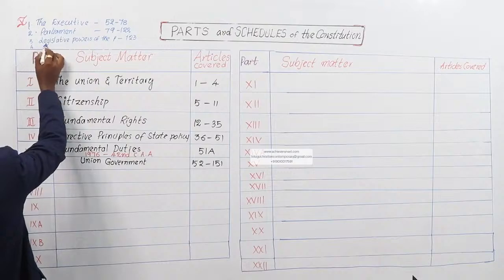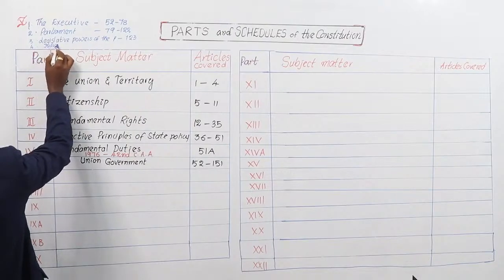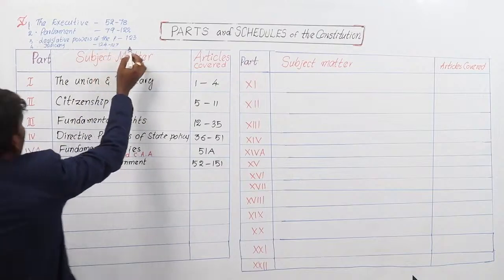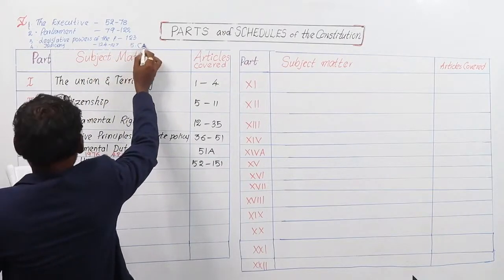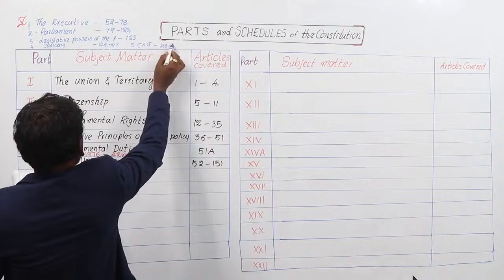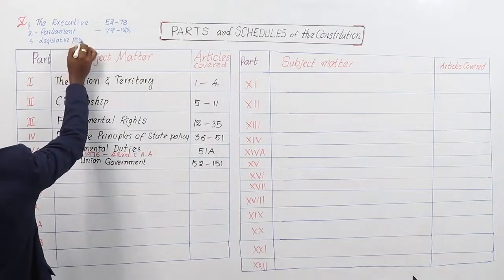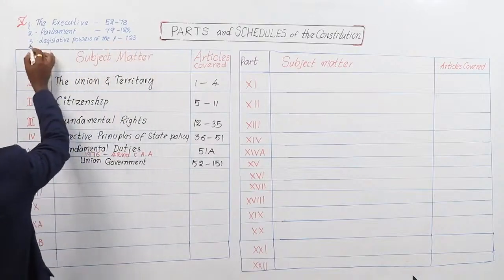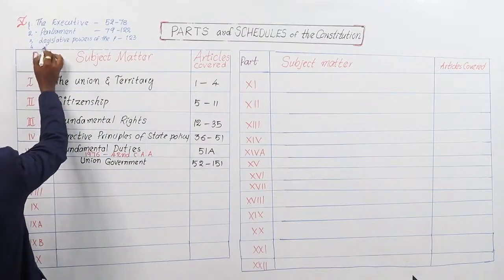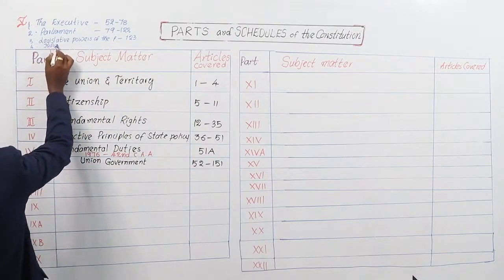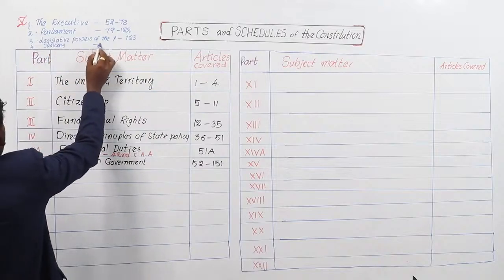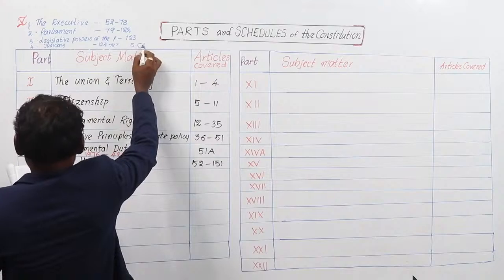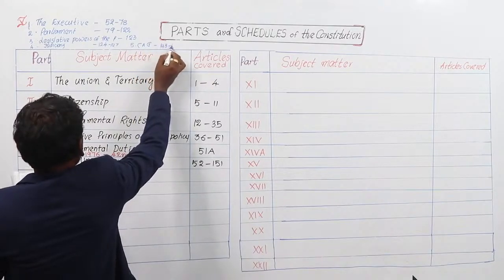Chapter 4 is the Union Judiciary, articles covered 124 to 147, and chapter number 5 is CAG, articles covered 148 to 151.